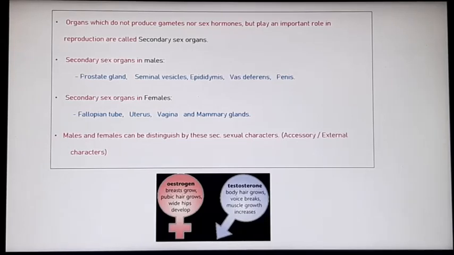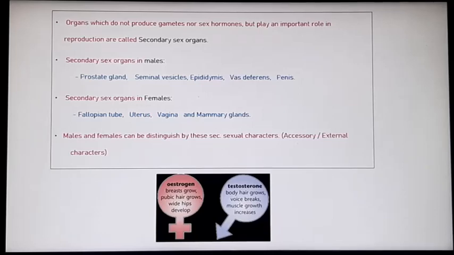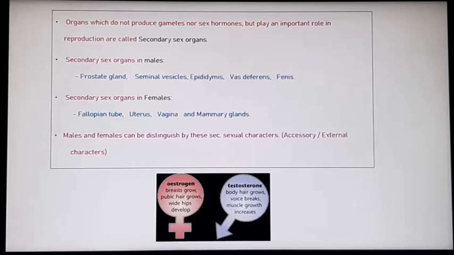Males and females can be distinguished by the secondary sexual characters or the external morphological characters. The male sex hormone, the major one, is testosterone, and in females it is estrogen and progesterone.